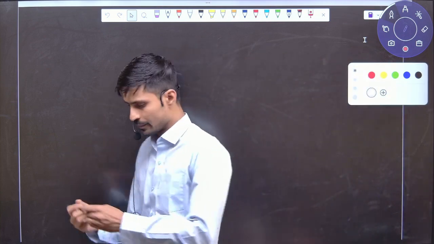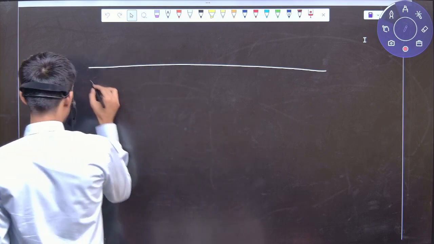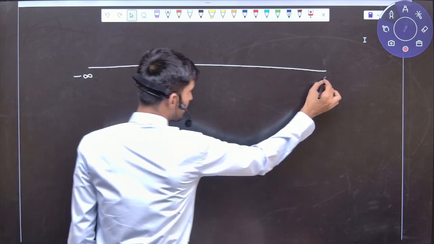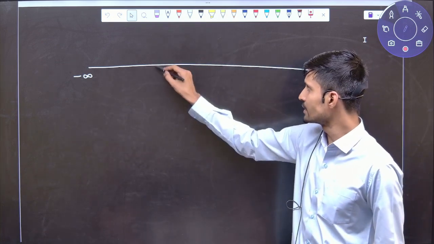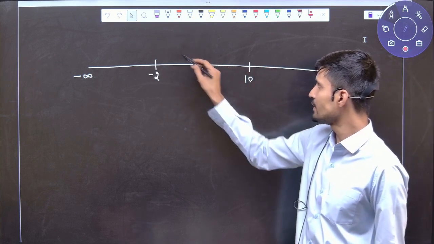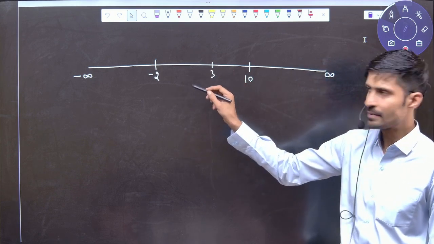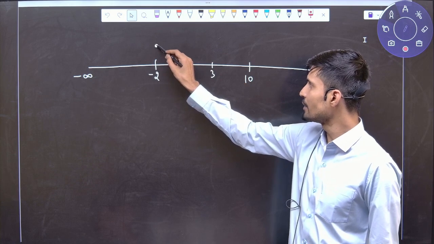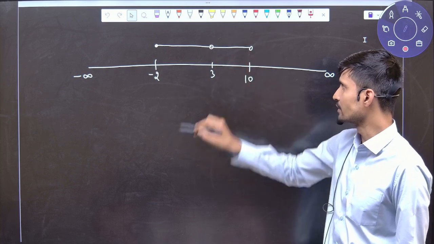Now suppose this is our line, here minus infinity and here plus infinity. So suppose I am saying this is the number -2 and this is the number 10, and there is a number 3. I am saying take all numbers between close bracket 10 to open bracket 10, but don't take 3.